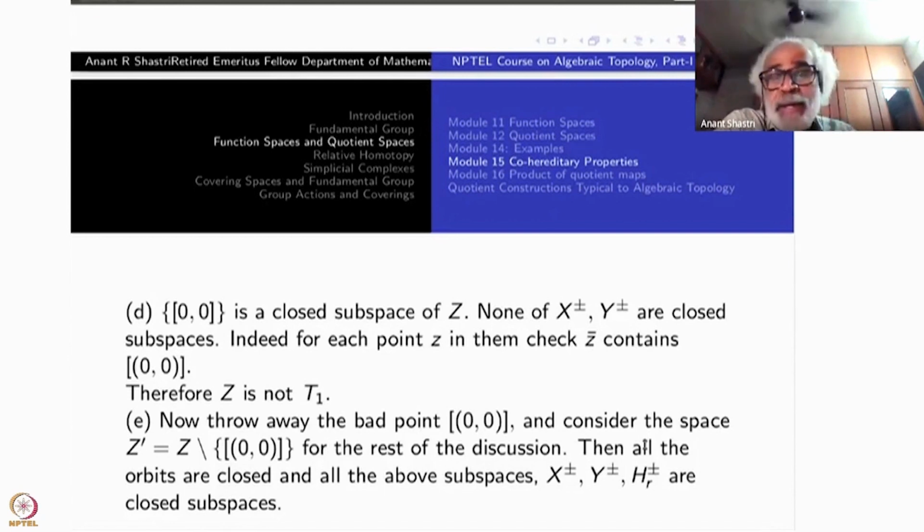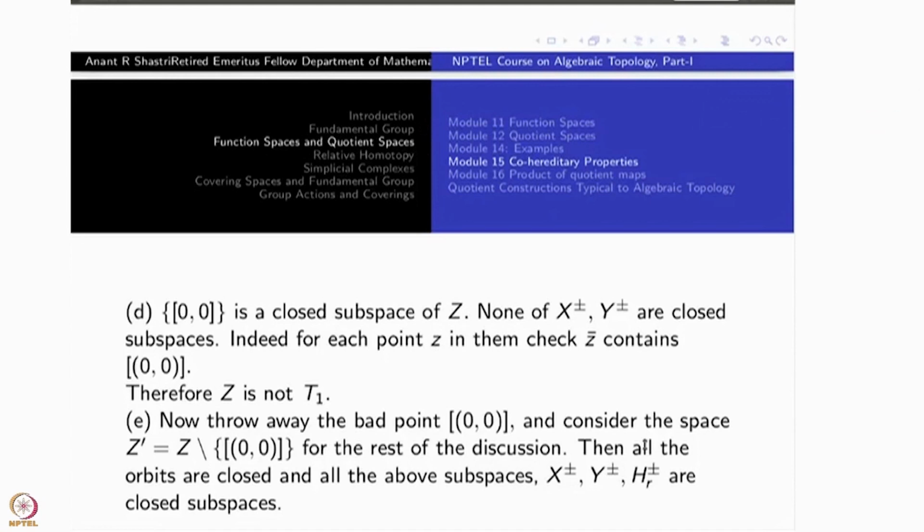On the x-axis and y-axis, (0, 0) was the only limit point. On the hyperbola, there are no limit points. They will keep going to infinity, so there is no problem. They are discrete spaces. So each orbit is now closed, so it is definitely T1. In fact, we will show that this cannot be Hausdorff. So after throwing away (0, 0), this becomes a T1 space. Every point is closed. It cannot be Hausdorff, is what we want to show.